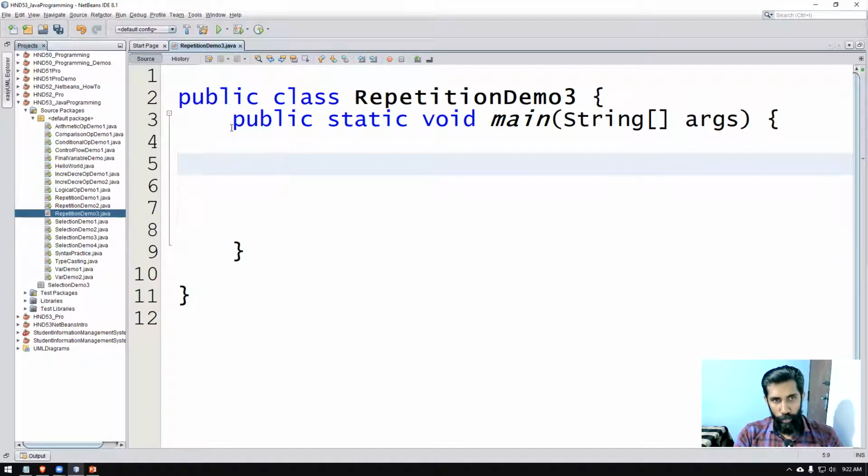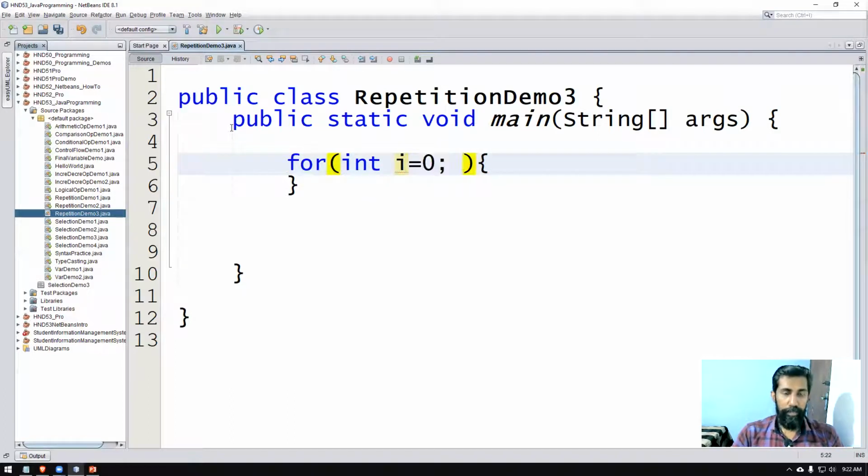A for loop takes the structure like this: for, open and close parentheses, and then open and close curly braces, which is the loop body. Inside the parentheses, there are three sections that we're going to include. Number one is the initialization of a variable, which is the loop control variable.